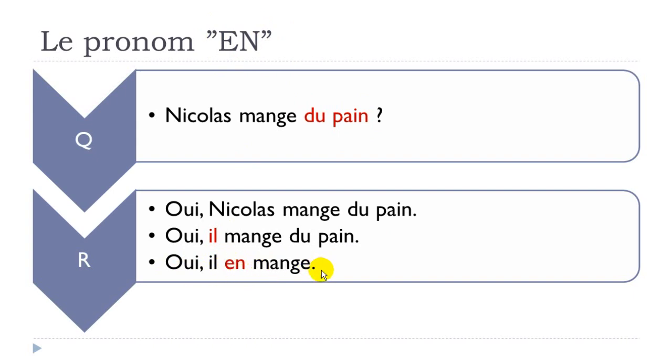In that case you use this il just to avoid repeating Nicolas because it was previously stated, and then you use this en, the pronoun, just to avoid repeating du pain because it was in the question. Oui, il en mange. So remember that this en pronoun should be before the verb. Okay, so let's see now another example.